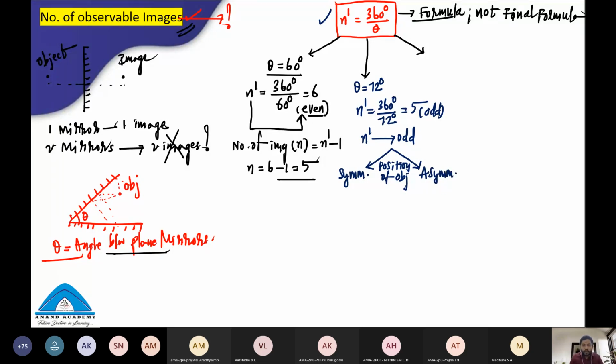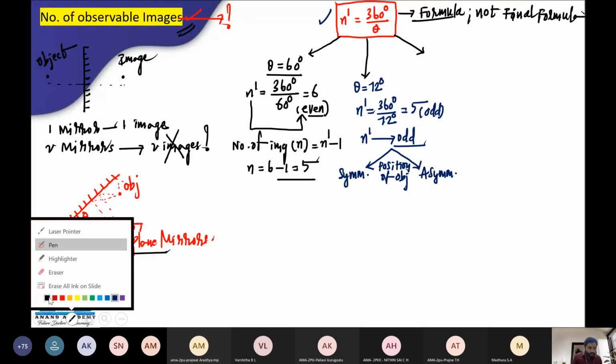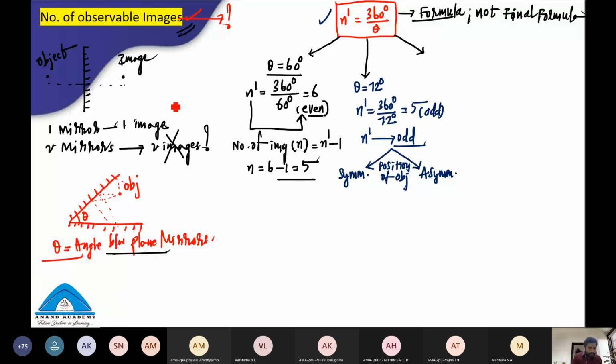Don't get confused. What is meant by symmetric, and what is meant by asymmetric? I'll tell you here. We are here to clear all of your doubts. Whether the position of the object is symmetric or asymmetric depends on this, when your n dash value is odd. Now, look at this. These two are the plane mirrors here.